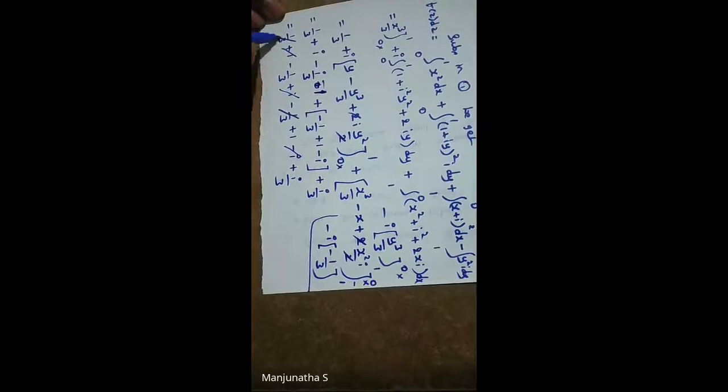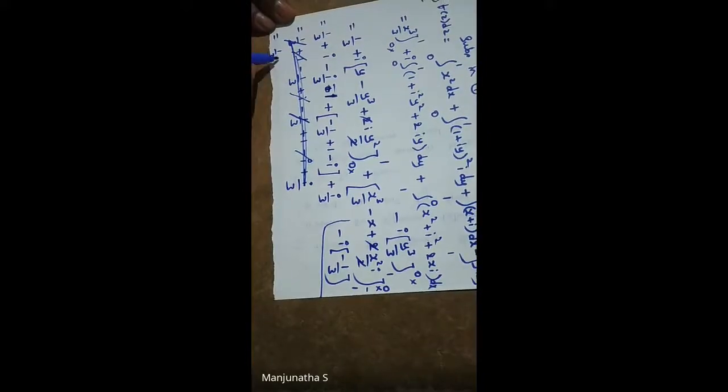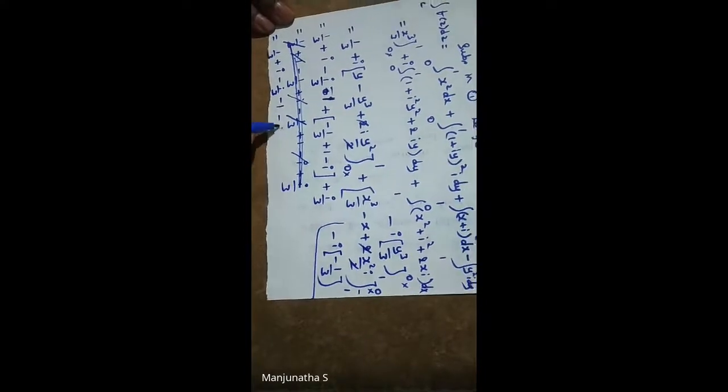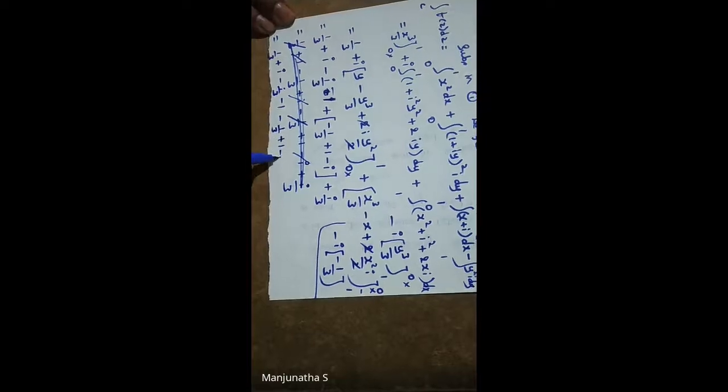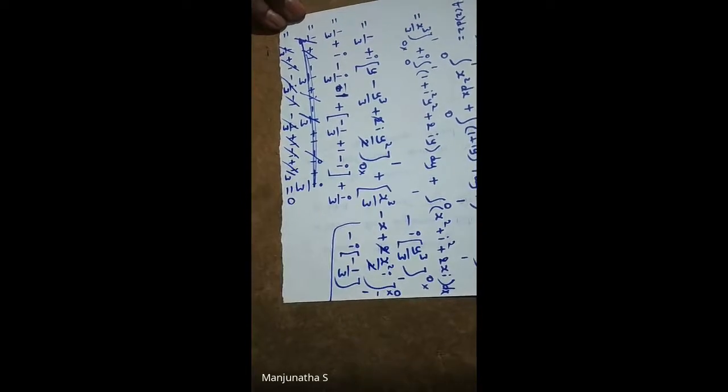Once again I'll write this step, only the last step. So that is 1 by 3. Everything will get cancelled. That is a clue for you. So minus i by 3 minus 1 by 3 plus 1 minus i plus i by 3. Now see, minus i by 3 plus i by 3 get cancelled. Plus 1 by 3 minus 1 by 3 get cancelled. Next, plus i minus i get cancelled. Next, minus 1 plus 1 get cancelled. So what did we get at last? We got our answer as 0.